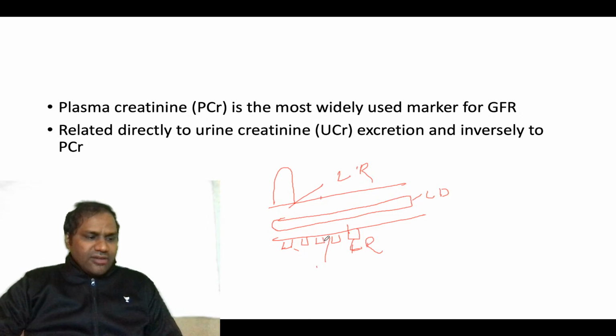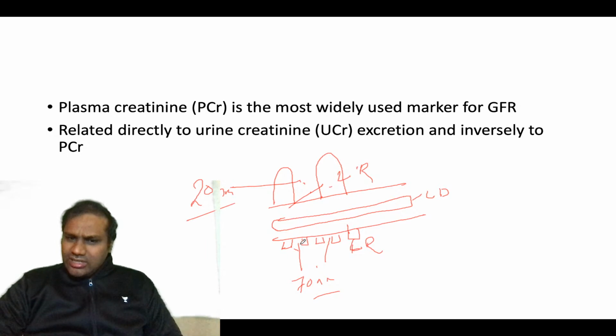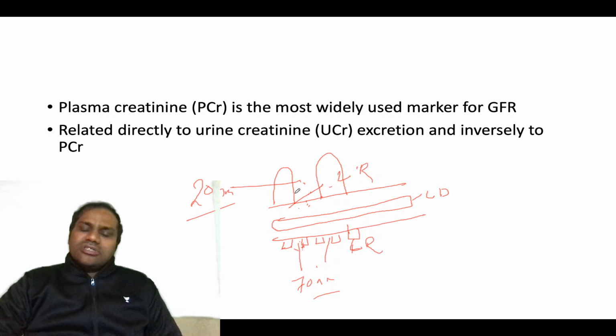So the endothelial fenestration is around 70 nanometer in size, and the size of the foot process and this filtration slit is basically 20. So this gradient, between the outer and inner membrane, helps in filtration in case of glomerular filtration. Okay, so this is again a very important topic.